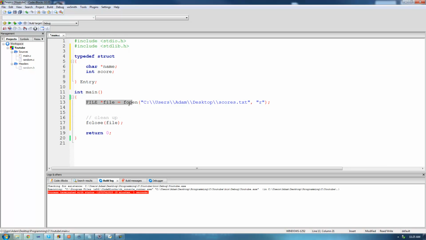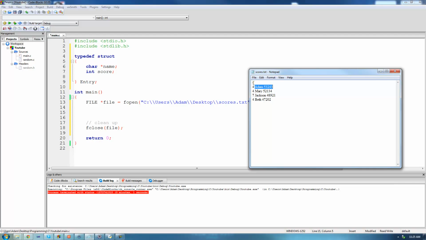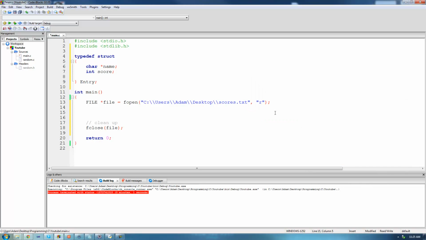So now that we already have this code written for us, what we need to do is just read the number of entries in the file, and that's just at the top right here. And in order to read this number from the file, we're going to be using a function called fscanf. The fscanf function is pretty much the exact same thing as the scanf function, but the only difference is the fscanf function obviously allows you to read from a file.